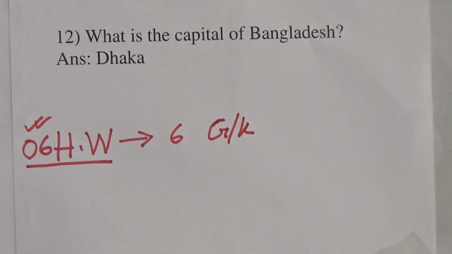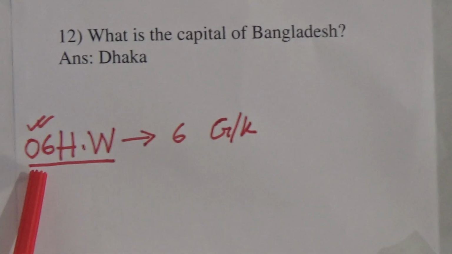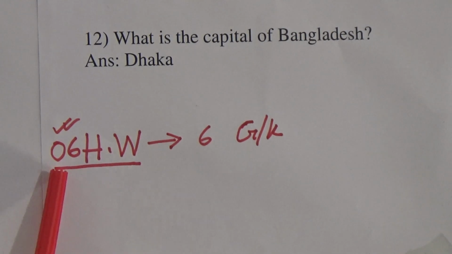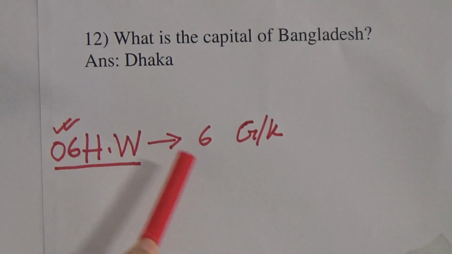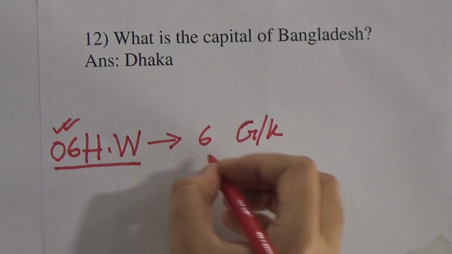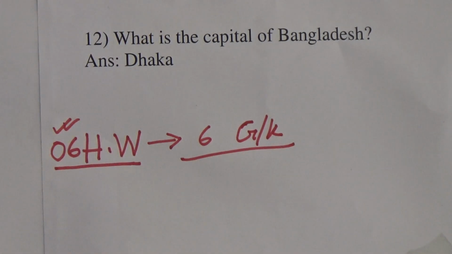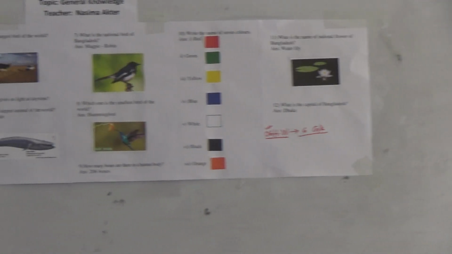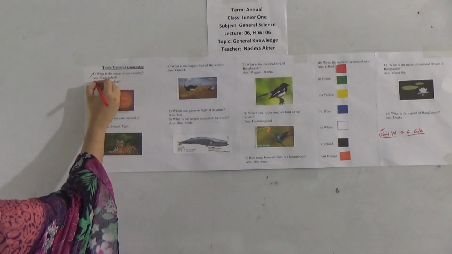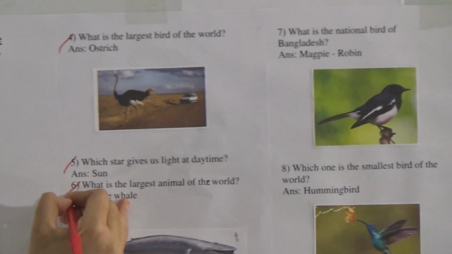That means your SW will be from 1, 2, 3, 4, 5 and 6.